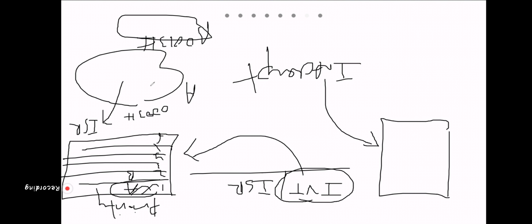So this program is located in 0003, and this program is in 0013, but this one has higher priority. So the microcontroller will have to run the program located in 0003, because it is INT0.